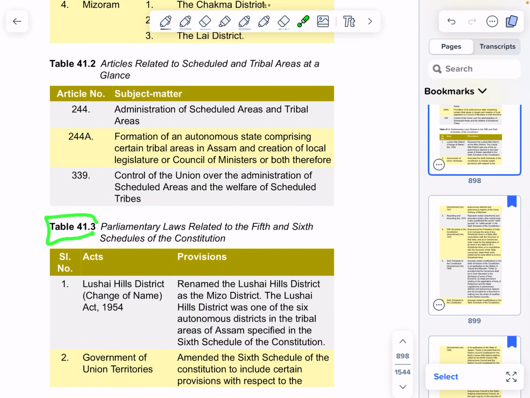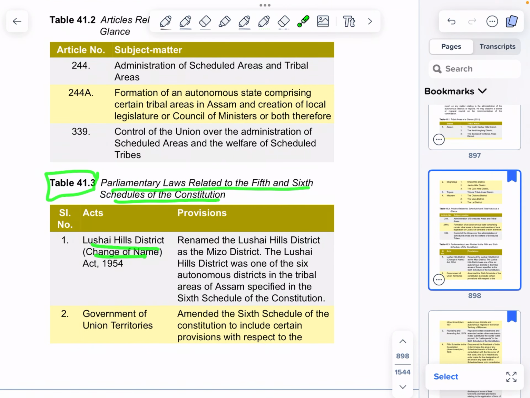Table 41.3. Parliamentary laws related to the 5th and 6th schedule of the Constitution. Lushai Hills District Change of Name Act. Lushai Hills District Act, 1954 renamed the Lushai Hills District as the Mizo District. The Lushai Hills District was one of the 6 autonomous districts in the tribal areas of Assam specified in the 6th schedule of the Constitution.